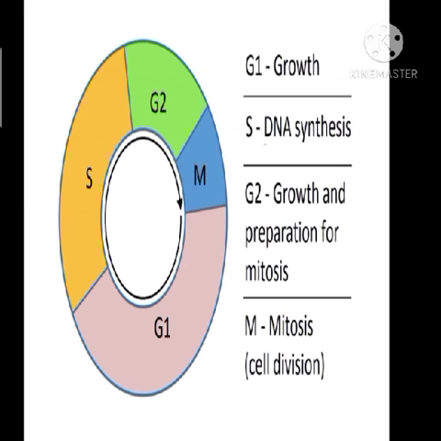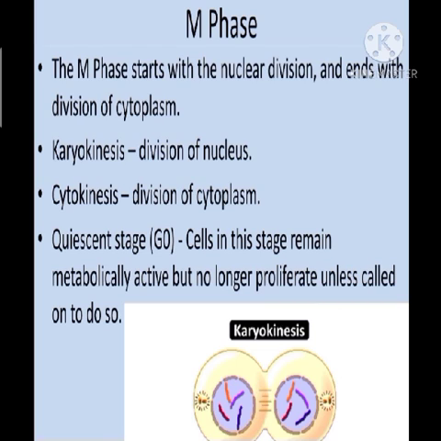This is the diagrammatic representation of cell cycle. So interphase consists of three phases, G1, S and G2 phase, which last for a major duration of the cell cycle, and the M phase, that is the cell division or the mitotic phase, which will be lasting for about an hour. Okay. Next is the M phase.